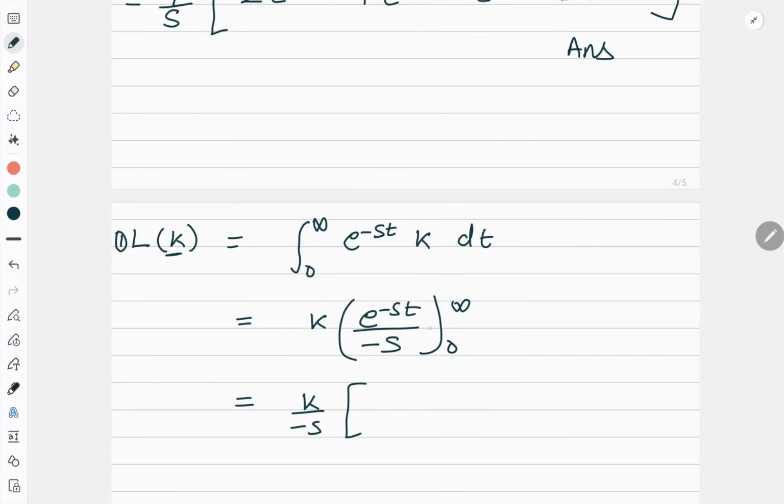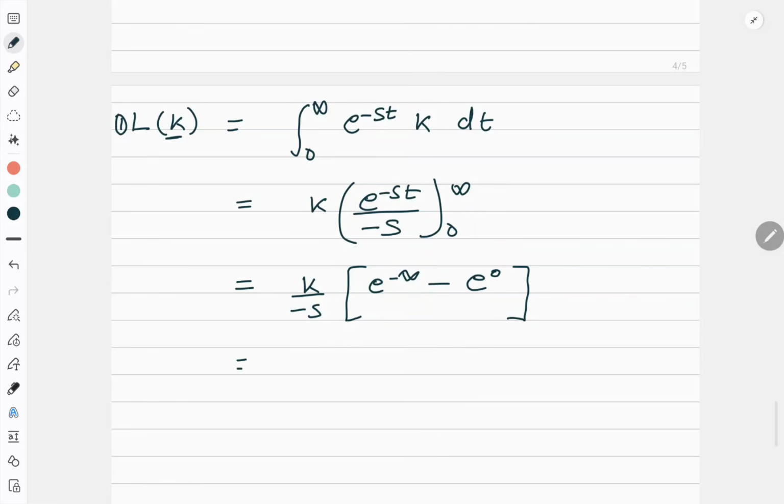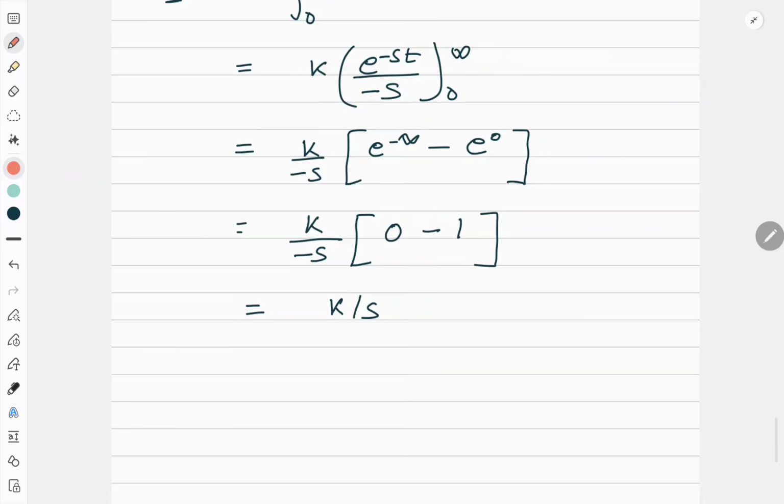Now let us put the limit: e to the power minus infinity minus e to the power 0. Okay. So what is k upon minus s? E to the power minus infinity is 0 and e to the power 0 is 1. So what is the answer? Answer is k by s. So what I understood from this? I understood the first basic formula: Laplace transform of any constant is equal to constant upon s.